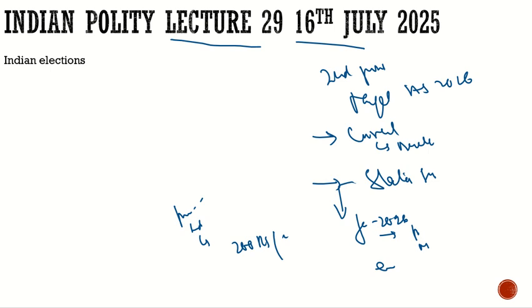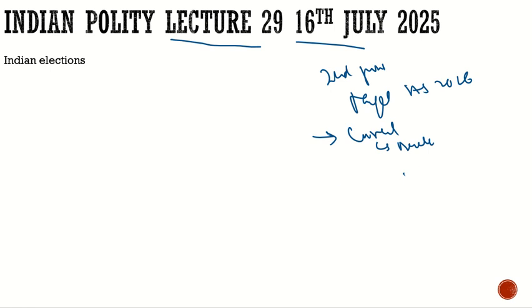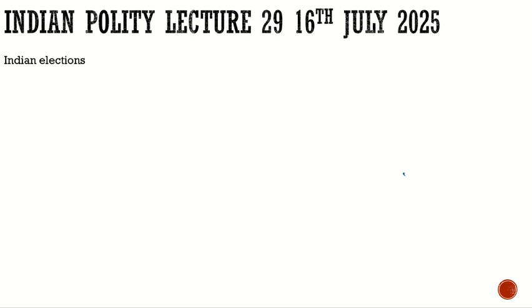Now let's start our discussion here with the Indian elections. If I ask you a question before I start the discussion, what are these elections? The most common answer is that elections are the way by which we elect the government. We can say that elections are the tool through which we elect our representatives. What is the election?